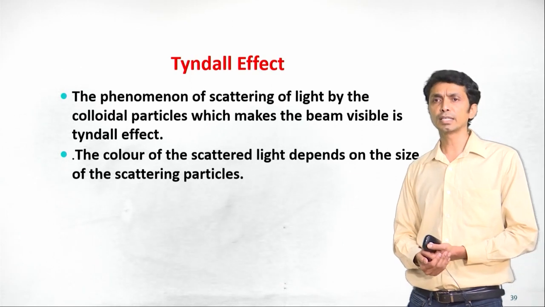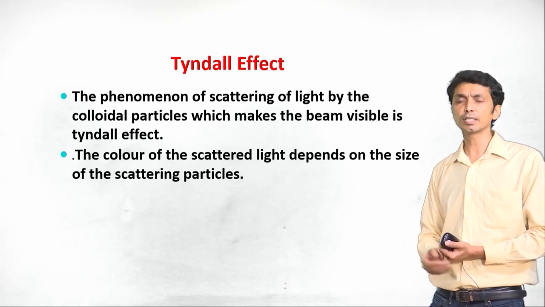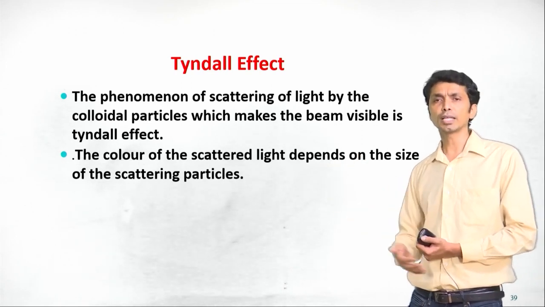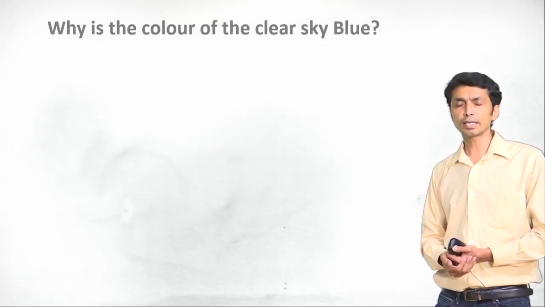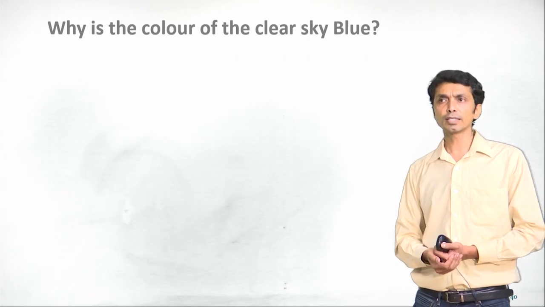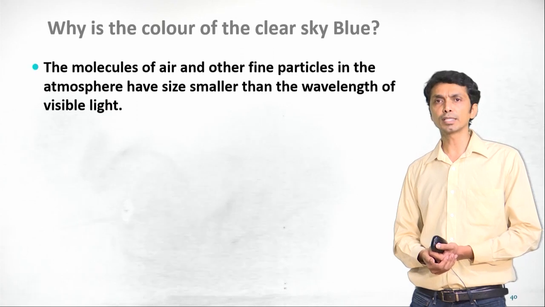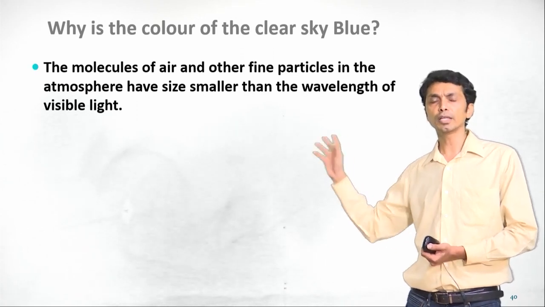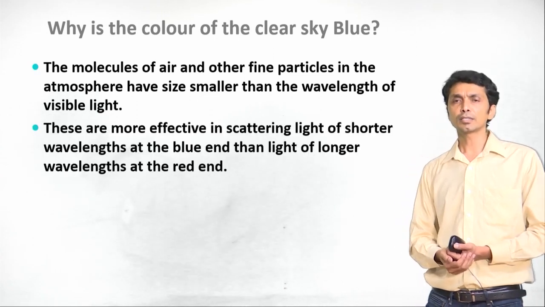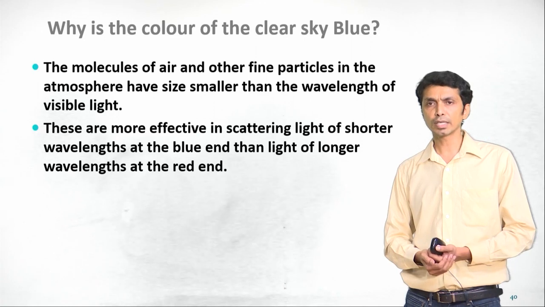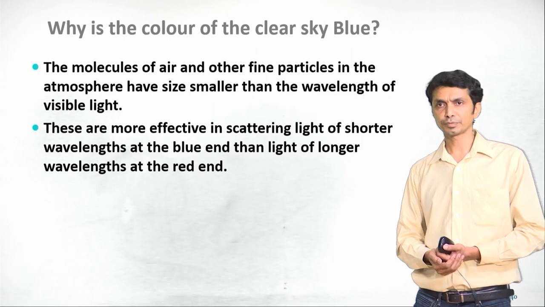The color of scattered light depends on the size of the scattering particles. The smaller the size, the more bluish color will be scattered. The bigger the size of the particles, the more red color will be scattered. So, why is the color of the sky blue? The molecules of air and other fine particles in the atmosphere have size smaller than the wavelength of visible light. That is why these are more effective in scattering light of shorter wavelength at the blue end rather than longer wavelength at the red end.